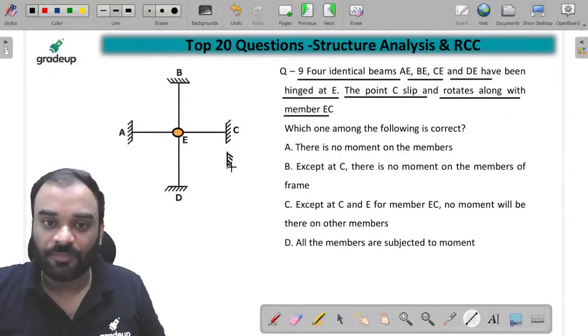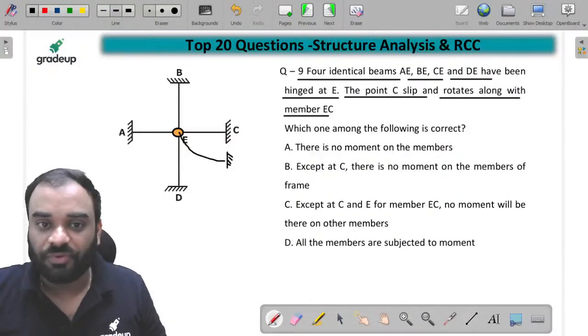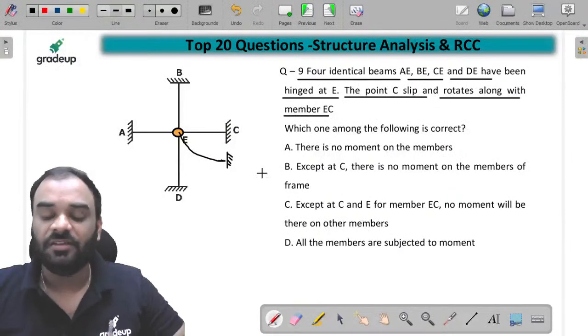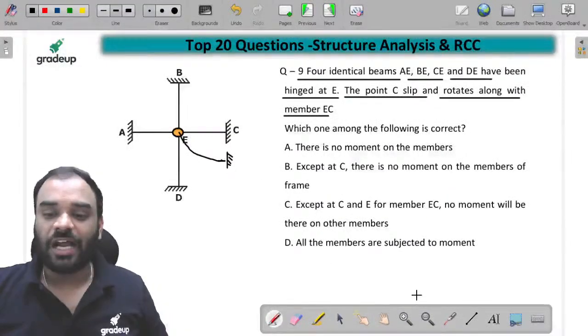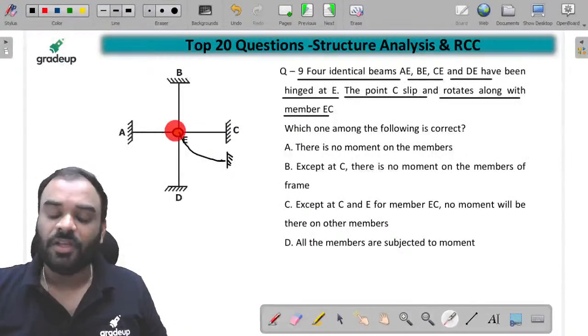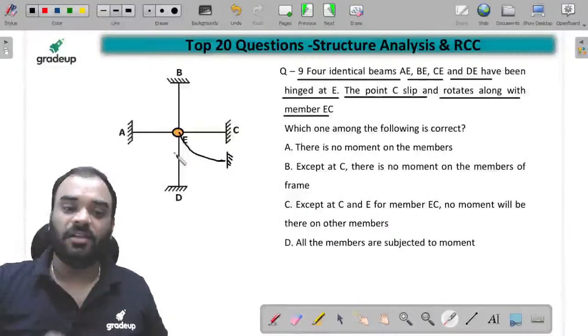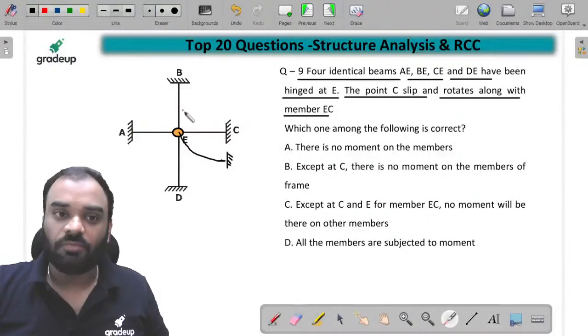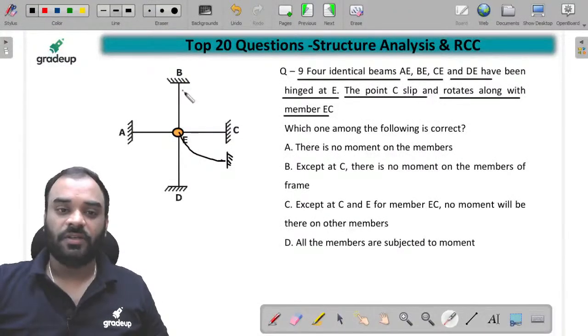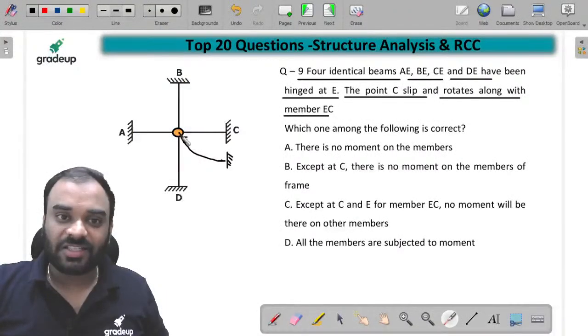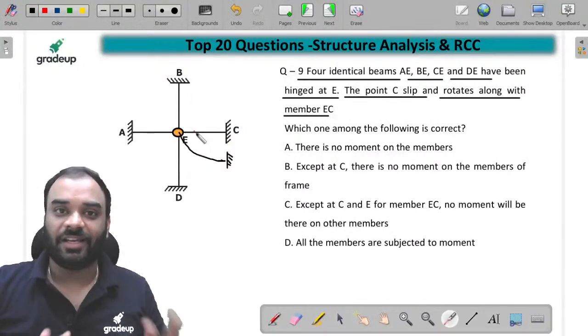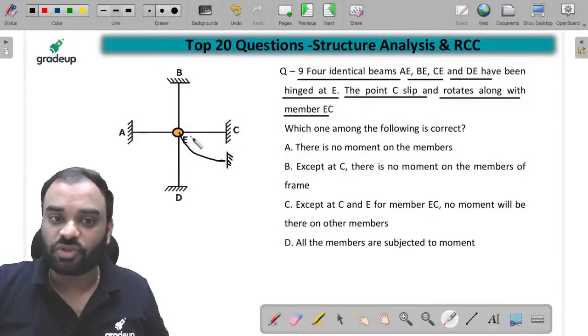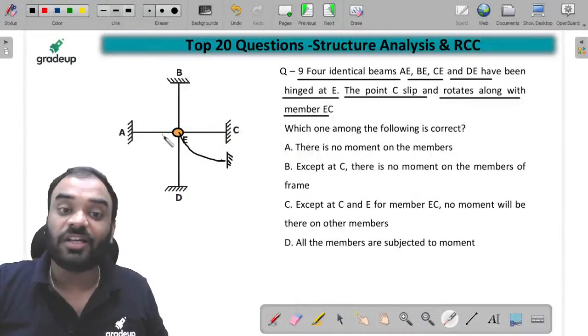Point C settle हो गया. Now what happened guys? This particular joint can rotate freely about this particular E. Now tell me guys, we know that this particular joint is hinge. It will not change any angle for member DE, member EA or member BE because there is no connection between all these members directly, and whatever the effect of moment is, it is not transferred to other members